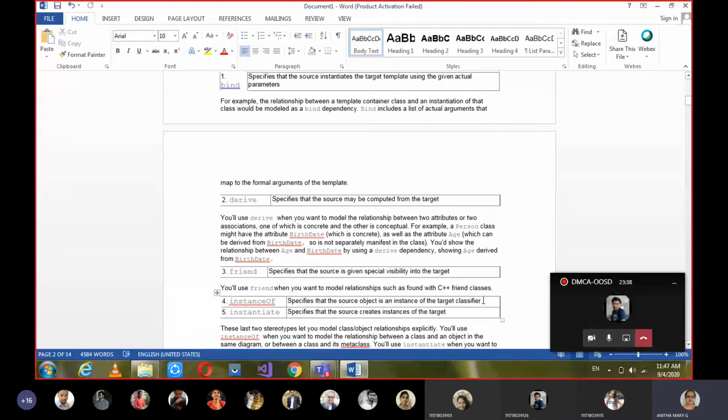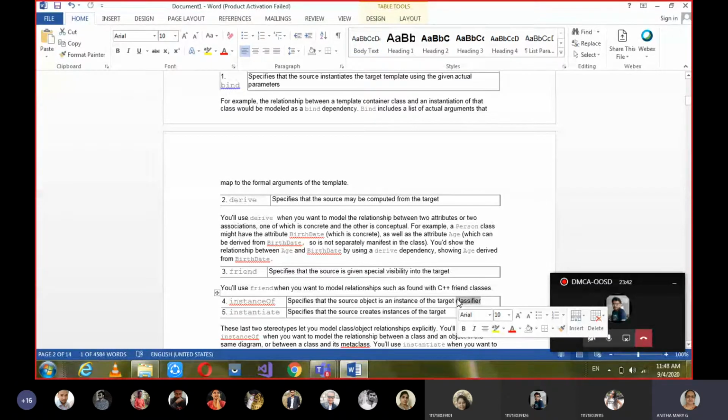Here classifier means any of the advanced classes. We have learned 7, right? So the classifier can be any among those 7, and the object can be an instance of any target classifier. And instantiate: it is going to start, create, initiate. The source creates an instance of the target.